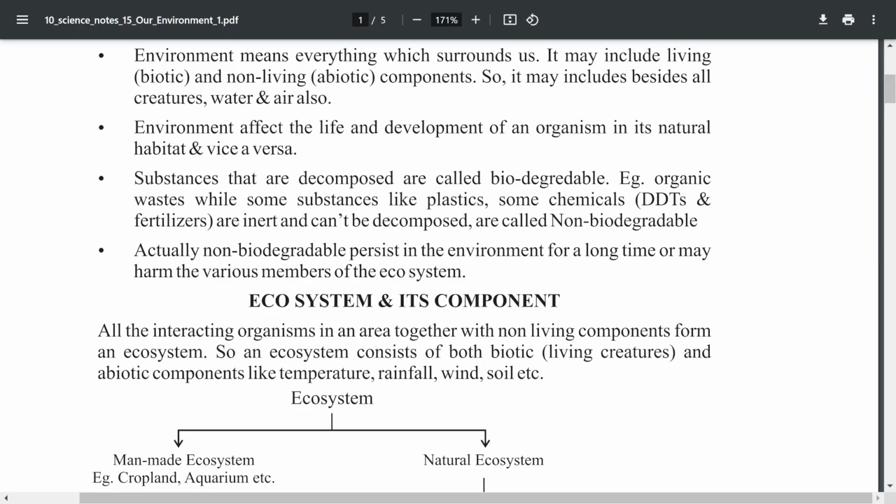For example, non-degradable materials are there. Examples: plastic, chemicals, DDT, fertilizers. These chemical substances cannot be degraded by living organisms like bacteria and fungi, so they are called non-biodegradable substances. Non-biodegradable substances persist in the environment for a long time. If they are not decomposed, accumulation will be there. Due to that, more pollution will be produced. So it is harmful for the environment.